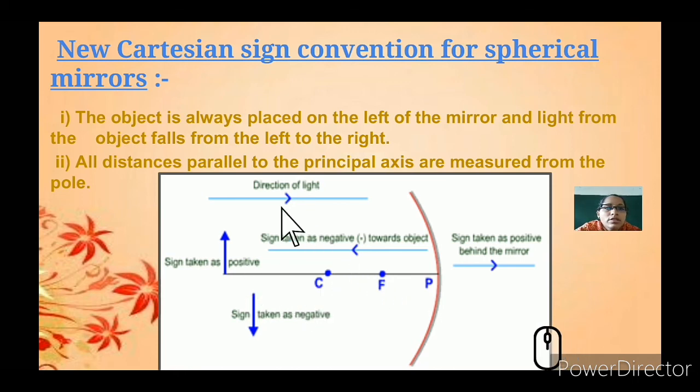Here the direction of light is towards the mirror. When the direction of light is towards the mirror, you need to take the sign as positive. You can see the object is erect, so the sign is taken positive. When the light is away from the mirror, you need to take the sign as negative. And when the object or image formed is inverted, the sign is taken as negative. But what happens when the image goes behind the mirror? Here also the sign is taken as positive.